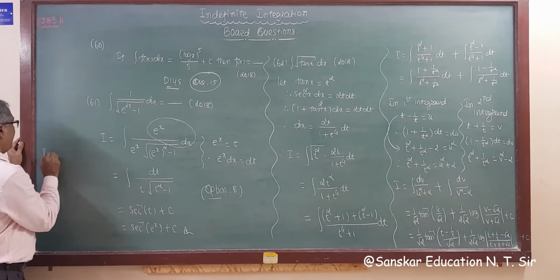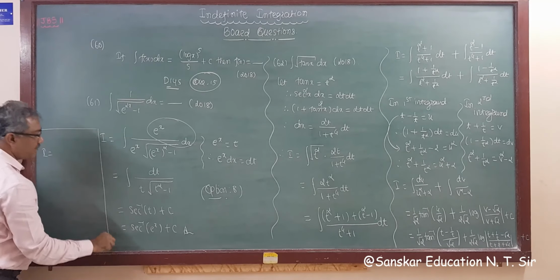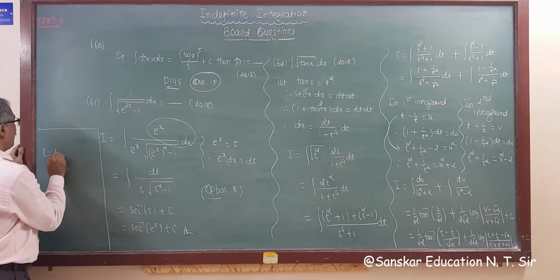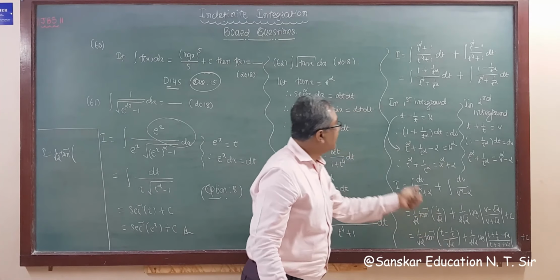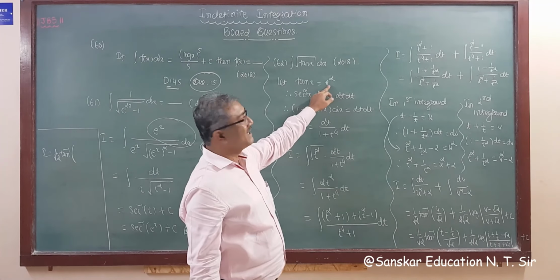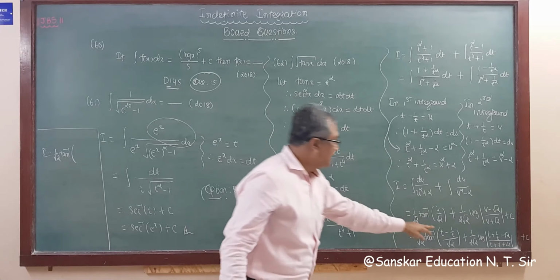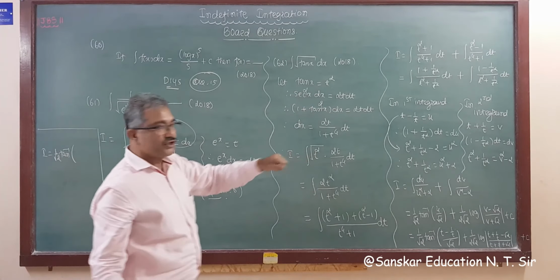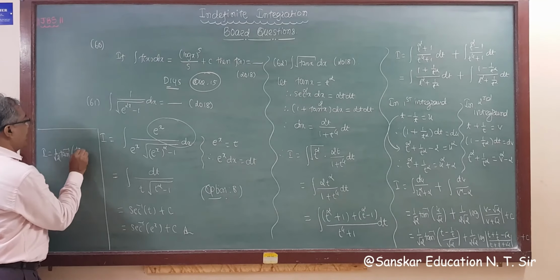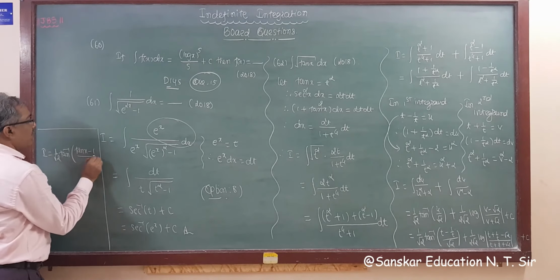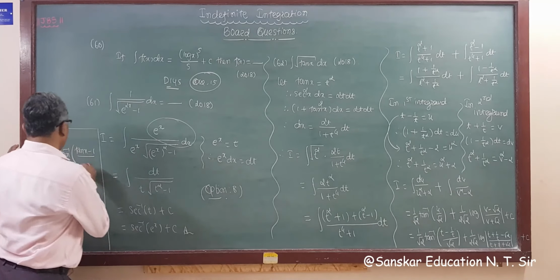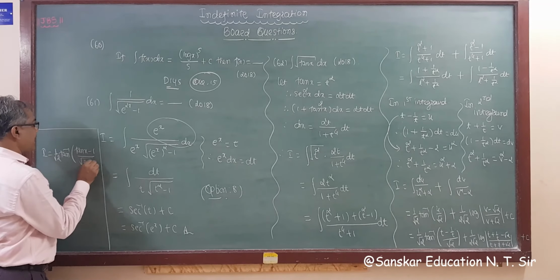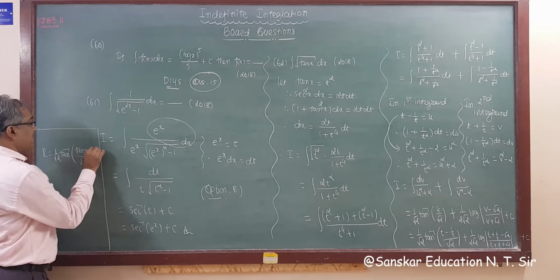So I will be 1 upon root 2 tan inverse of, this becomes t square minus 1, where t square is tan x, so tan x minus 1, whole upon root 2 into t.